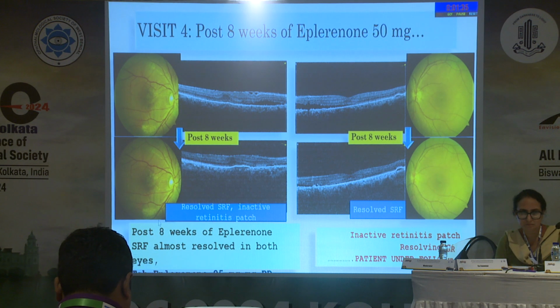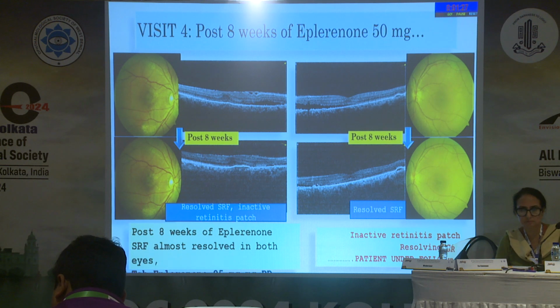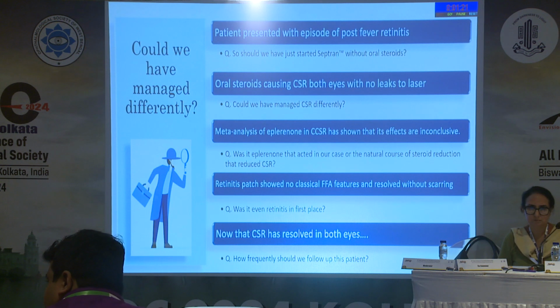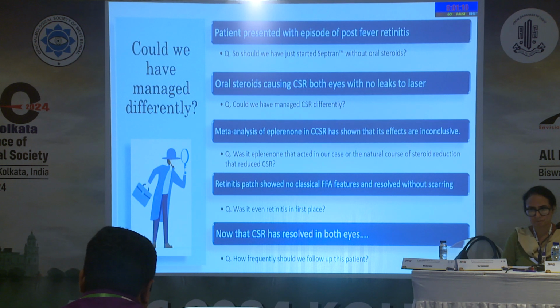But although in a typical retinitis there will be pigmentation as the lesion starts healing, which is not there in this case. There is just a white patch which is still there with some amount of surface vascularization. So the questions we have are, how could we have managed this differently? Should we have just started Septran DS without the oral steroids? Could we have managed the CSR differently? Because we did again an FFA, but there was no leak, so we couldn't do any focal laser.